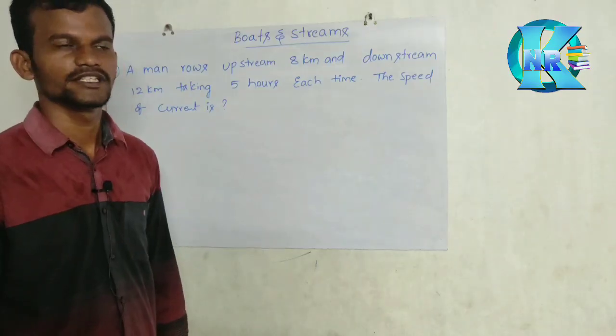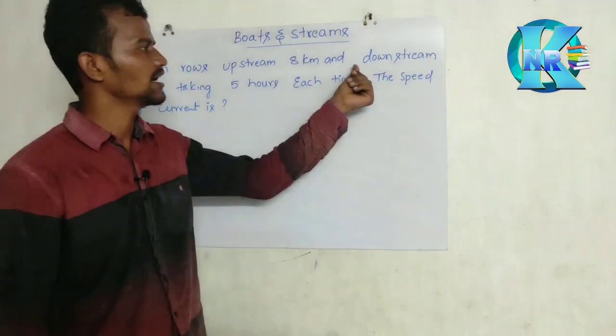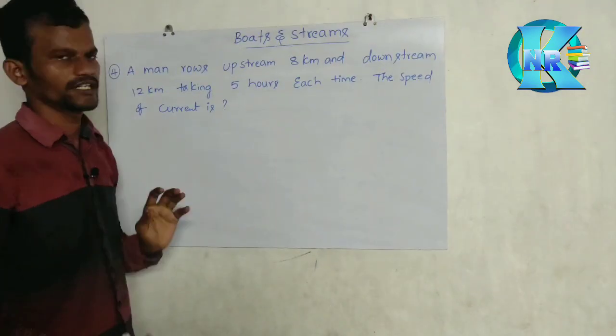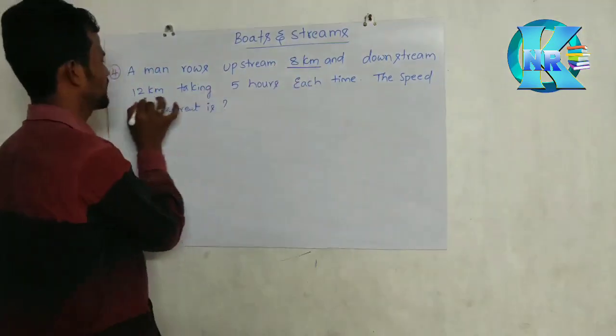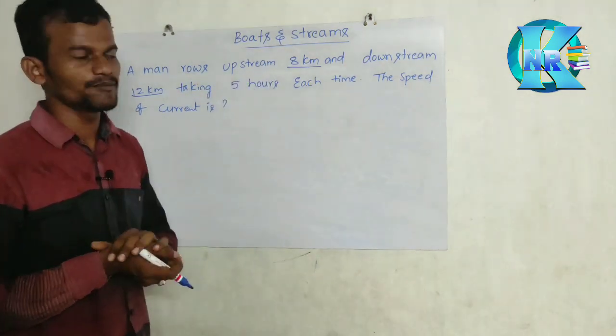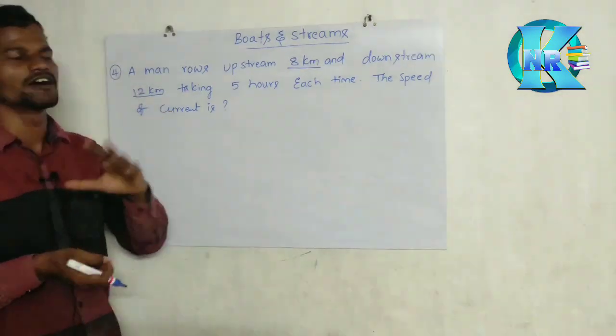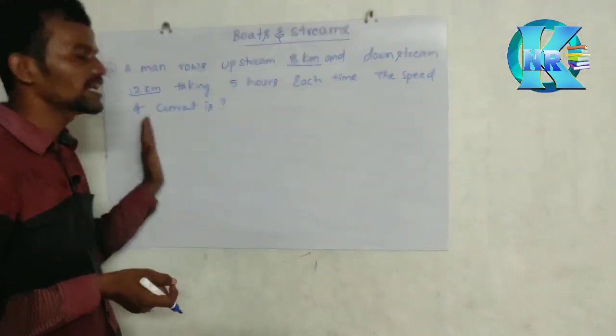Understand? See the fourth question. A man rows upstream 8 kilometers and downstream 12 kilometers. So they have clearly given the distances. Taking 5 hours each time. That means for downstream you take 5 hours and for upstream also you take 5 hours each time. The speed of the current.